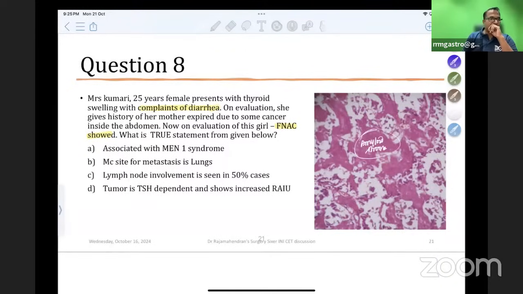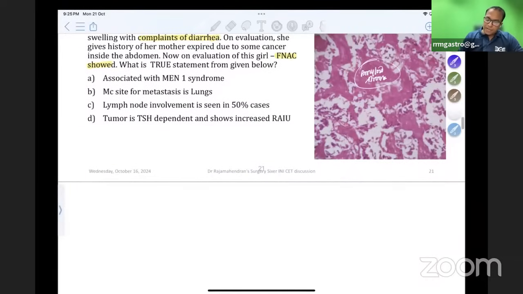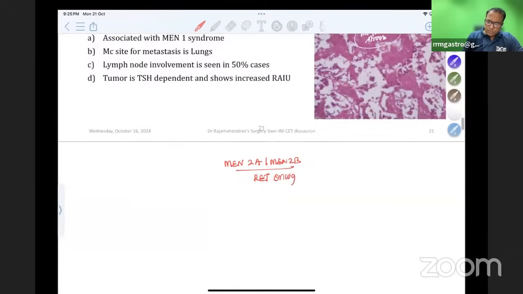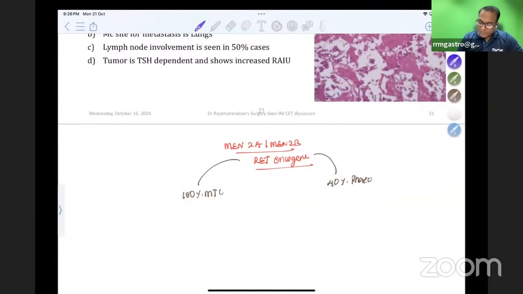What is the true statement about medullary cancer? So this is medullary cancer in a MEN 2A syndrome. MEN 2A, MEN 2B syndrome. In these two syndromes, there is a mutation called RET oncogene mutation. So RET oncogene mutation in MEN 2A, MEN 2B, the first common cancer, 100%, is medullary thyroid cancer. And 40% of them will have pheochromocytoma.